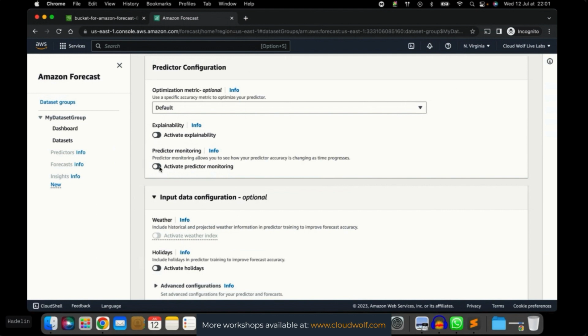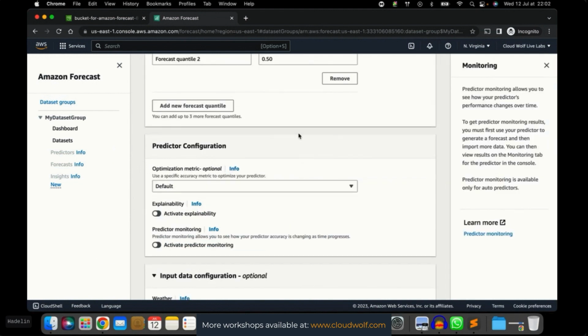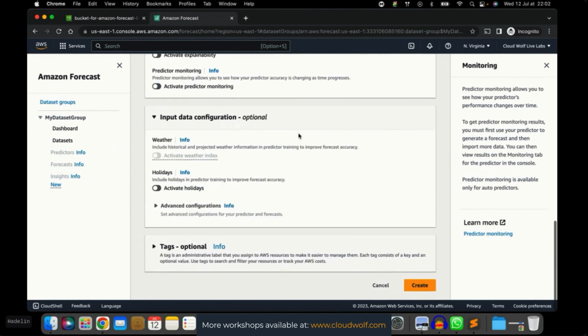And then you can choose if you want to activate predictor monitoring. That's just in order to see how the predictor accuracy is changing as time progresses. But it's okay, we don't need to do that unless you want to see how the scores are improving over time. You can activate predictor monitoring, but for now, I'm not going to activate it.